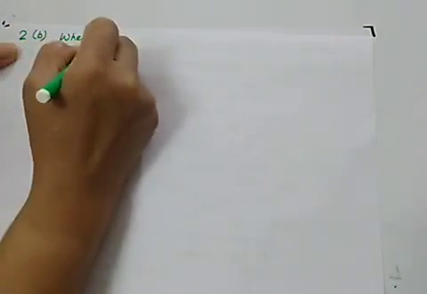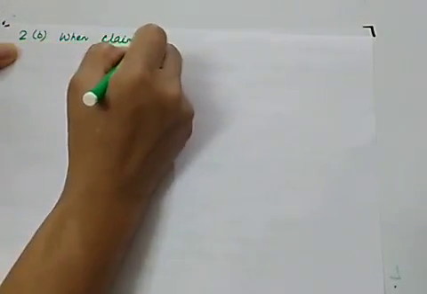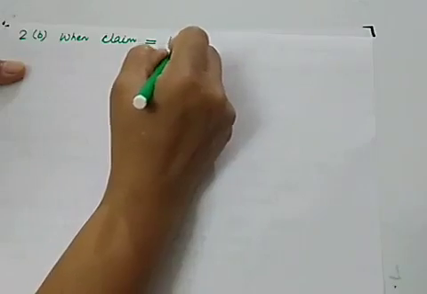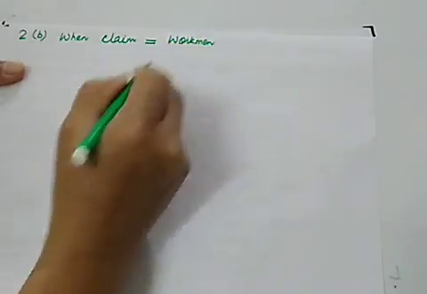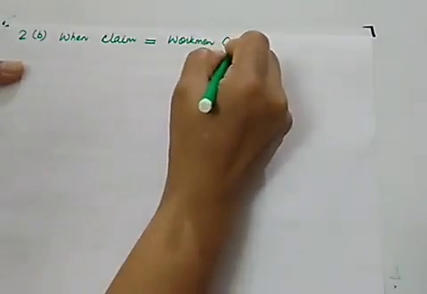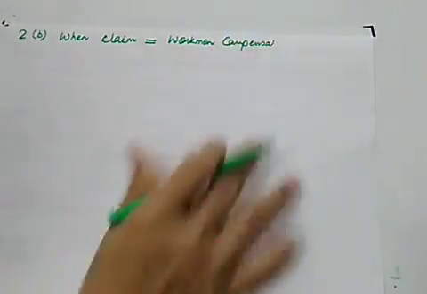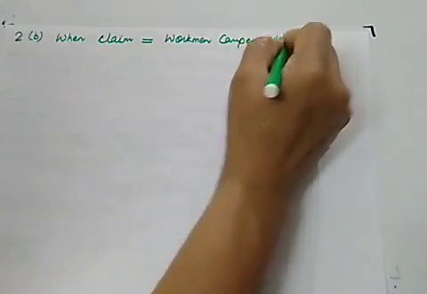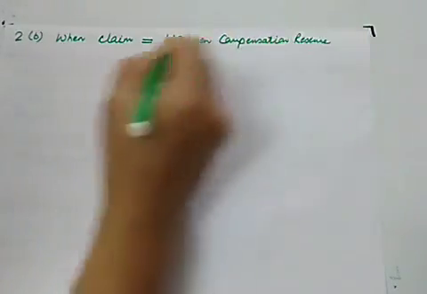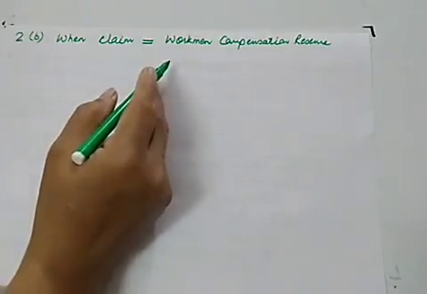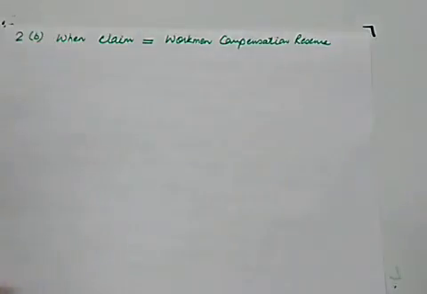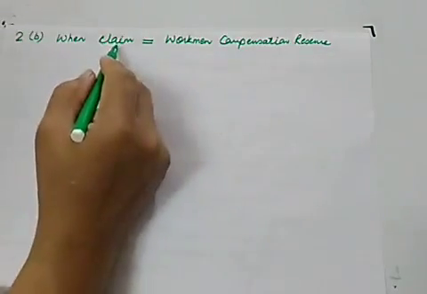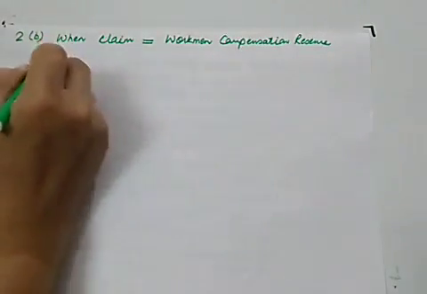This was situation A, now situation B. When the claim is just equal to the workman compensation reserve. So what will happen? If the claim is just equal to the workman compensation reserve, nothing will go to the partners' pocket. The whole reserve will be utilized to settle this claim. So what will be your journal entry?